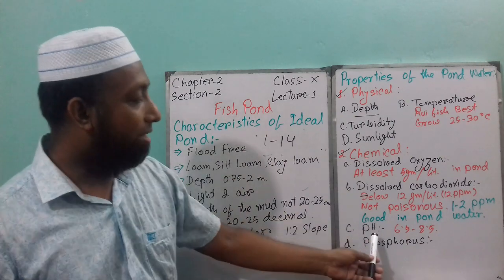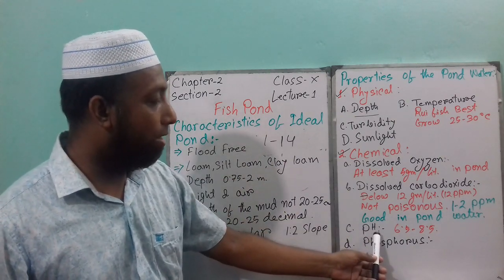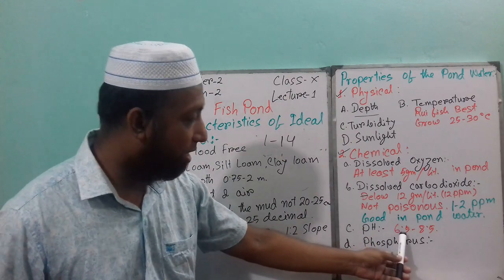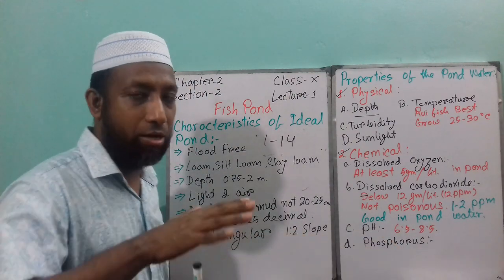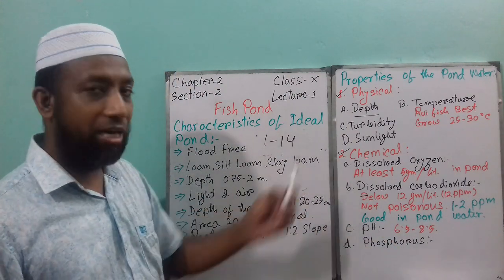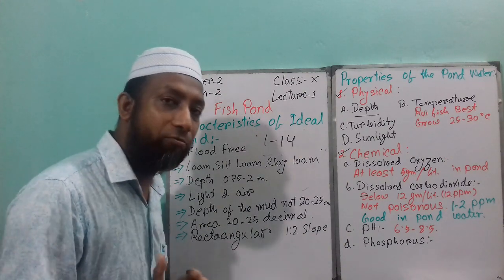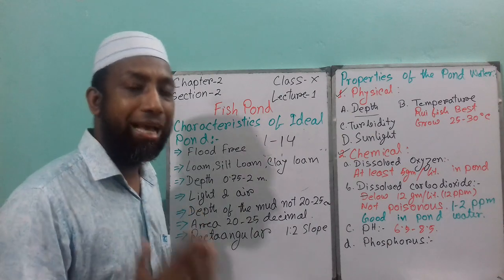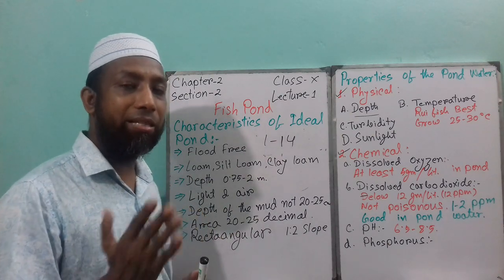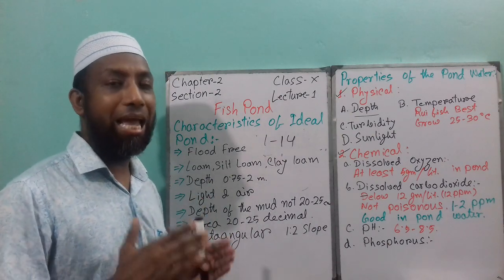That means if the soil pH or water pH is 6.5 to 8.5, that is good enough for cultivating fish. But if it is less than 4, that is acidic, or more than 9, that will be alkaline.